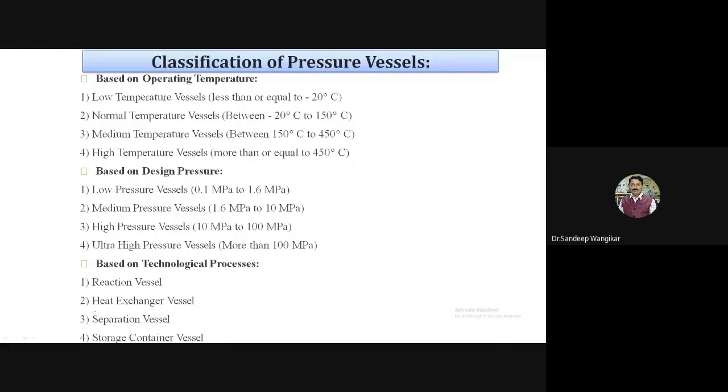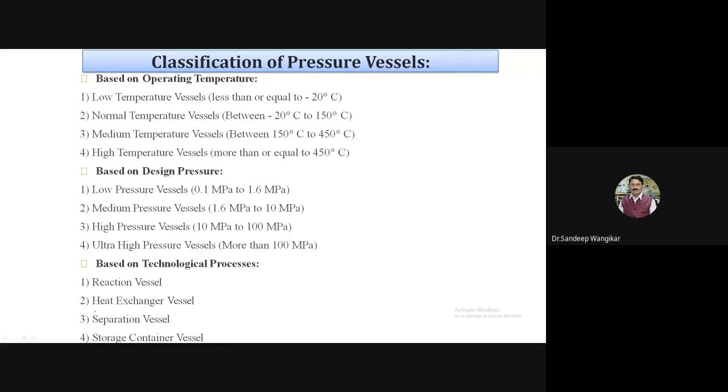So we will discuss the terms. What is the design pressure? Design pressure: low pressure vessels, medium pressure, high pressure, and ultra high pressure. Low pressure vessels 0.1 megapascal to 1.6 megapascal. Medium pressure vessels 1.6 megapascal to 10 megapascal. High pressure vessels 10 megapascals to 100 megapascals. Ultra high pressure vessels more than 100 megapascals.